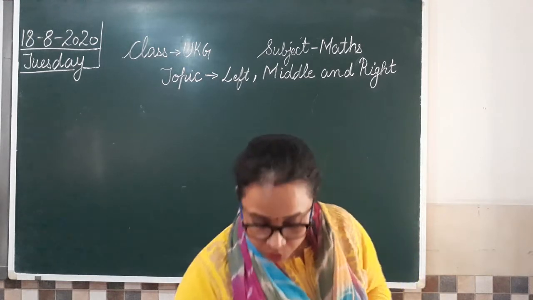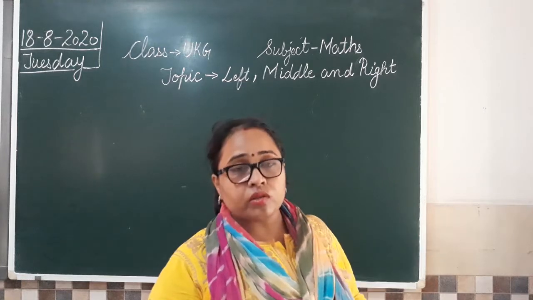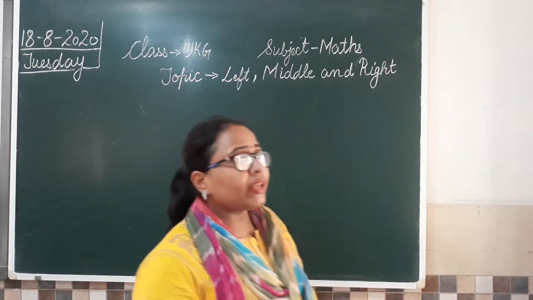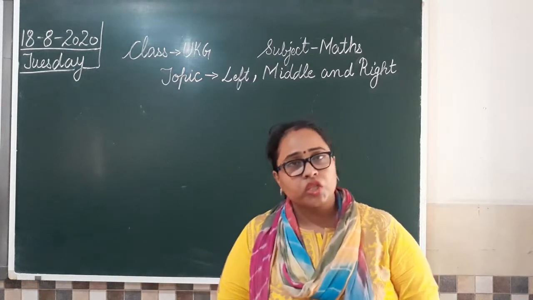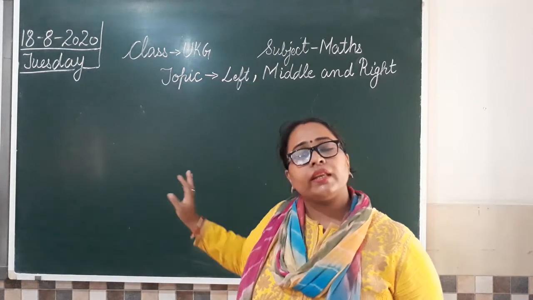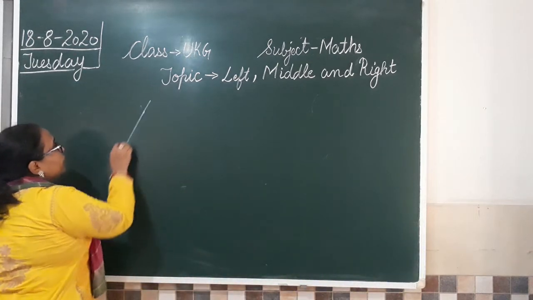So now what we are going to do, I'm going to draw here 3 boxes of different color, or we can say 3 shapes. ठीक है, हम shapes लेते हैं because you all are familiar with shapes now. So let us take an example of shapes here. Clear? So first I am drawing a triangle.